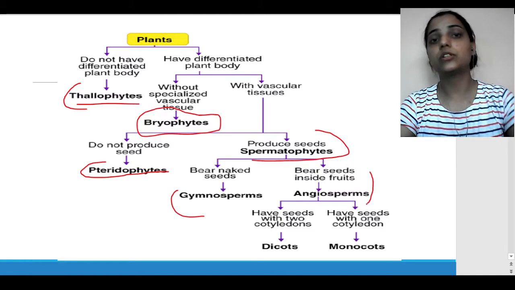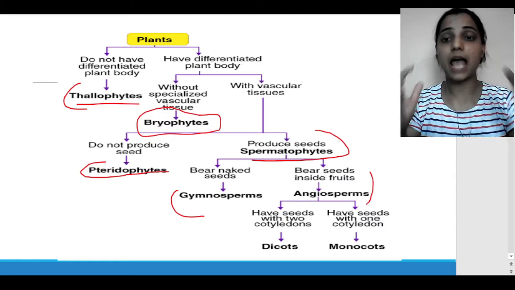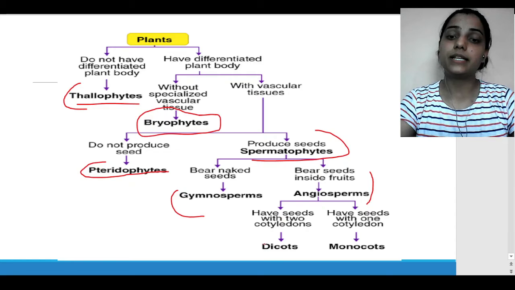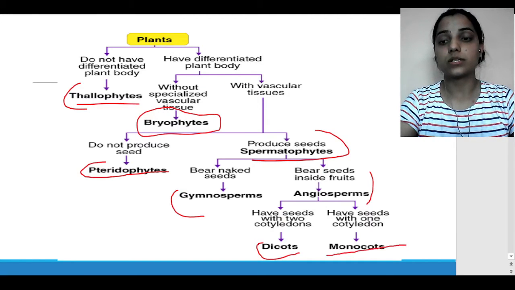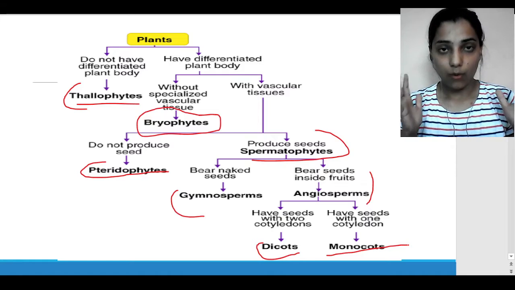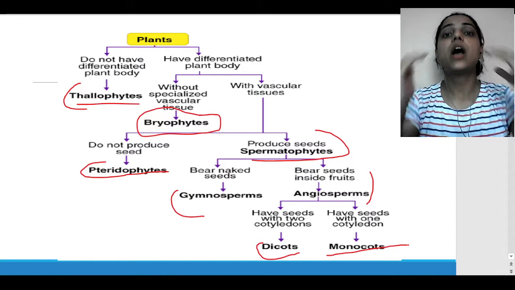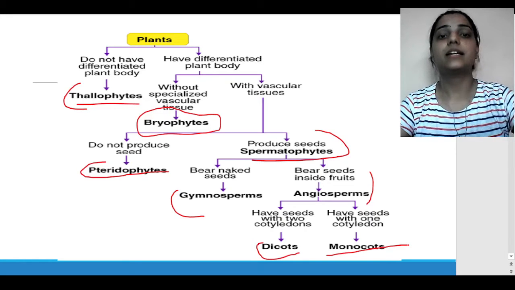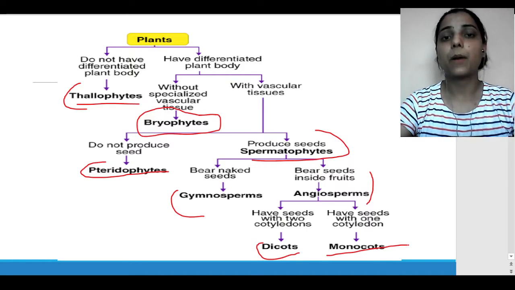And angiosperm is further divided into seeds with two cotyledons and seeds with one cotyledon, that is, the dicots and the monocots. This was the whole Plantae kingdom, on the basis of how we have differentiated it. So again, we have done some introduction about the kingdom Plantae.